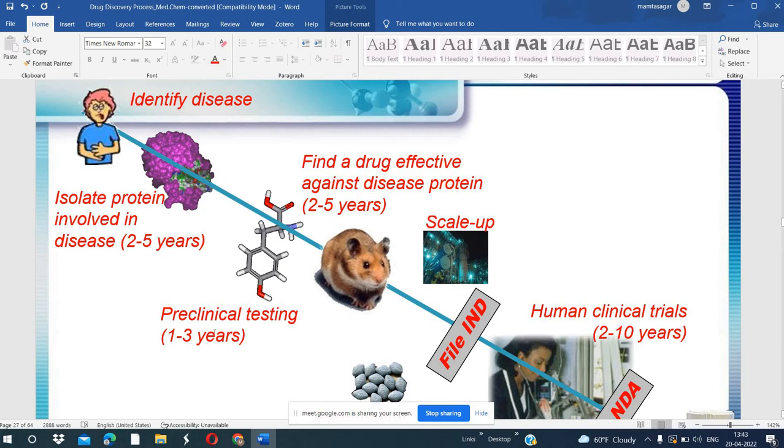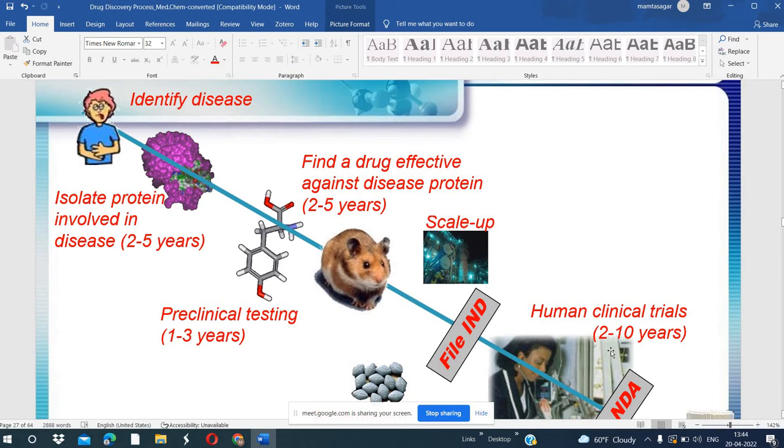We test it on animals, we do laboratory testing. Then we proceed to scaling, and then we do the dose determination. There are different processes: the preclinical testing, laboratory testing, and clinical trials. So there are different types of process.